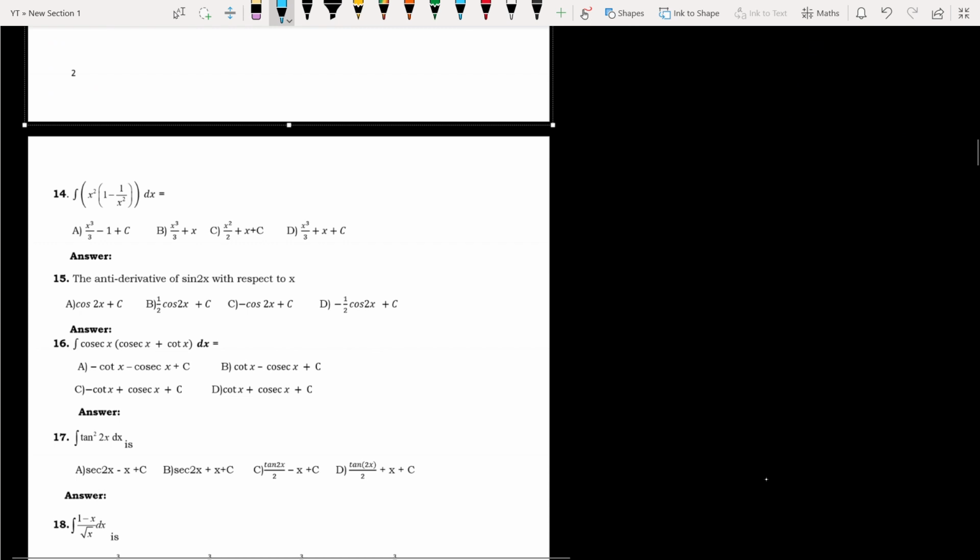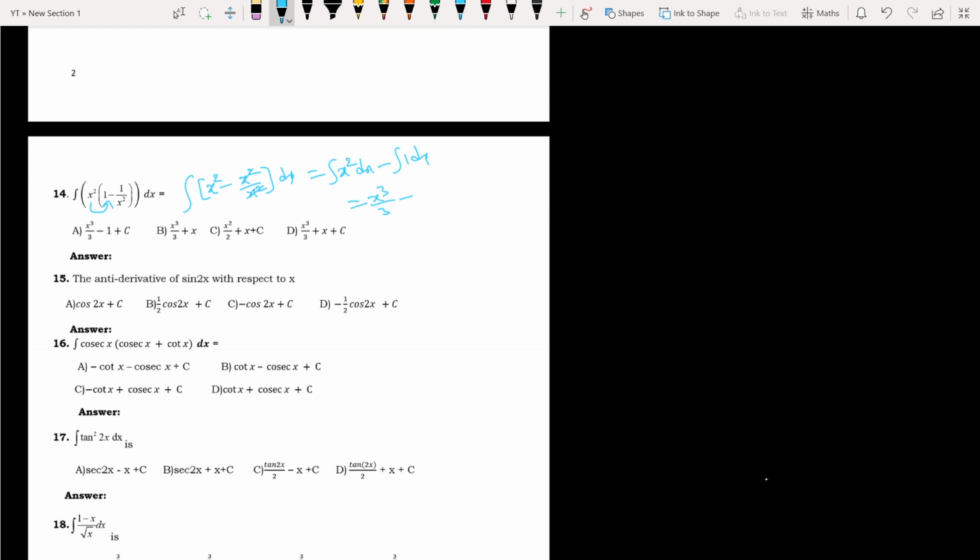So the 14th one. These are all NCERT questions only, not any other. Integration of x square into the bracket: multiply x square inside, so x square into 1 minus 1 by x square whole dx. Both get cancelled. Now segregate and write integration of x square dx minus integration of 1 dx.